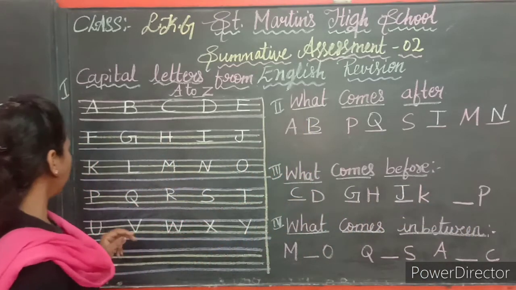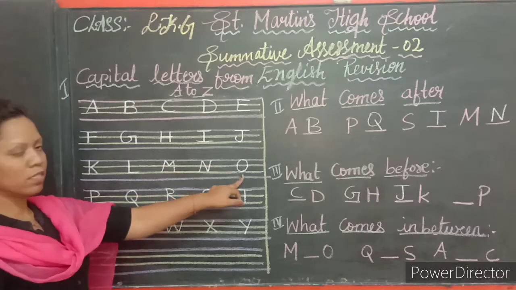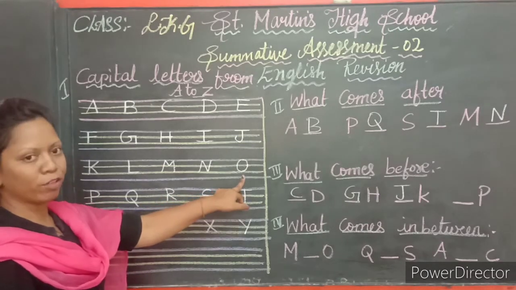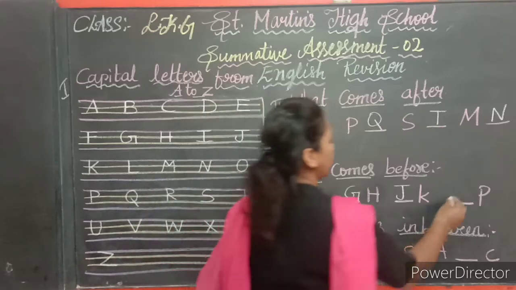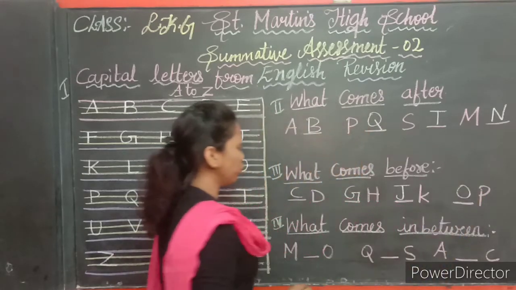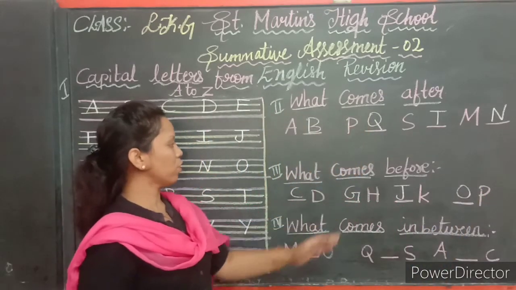So identify. Before P is O. Right? Letter O. So now you come to know what comes before a letter and how to write it.